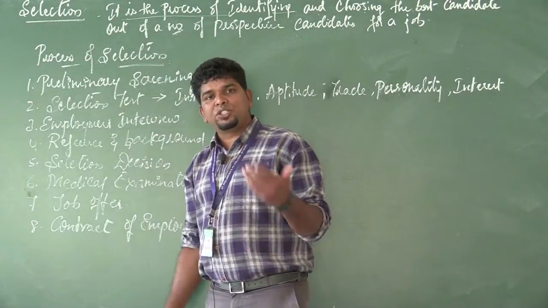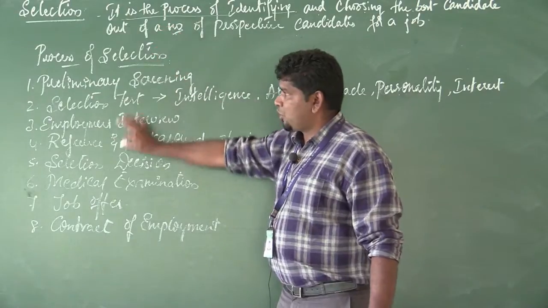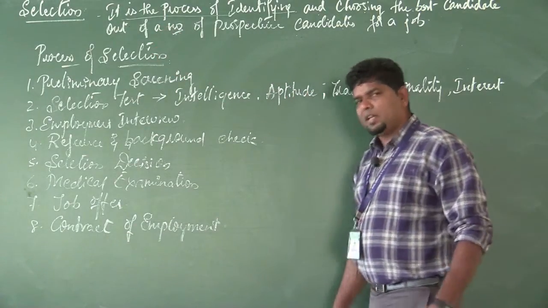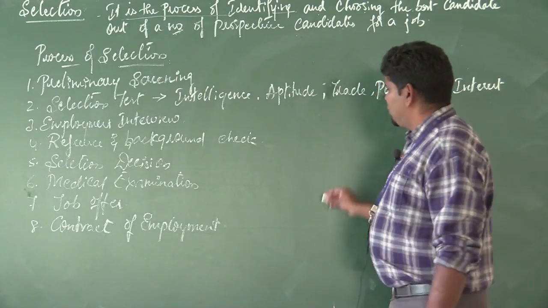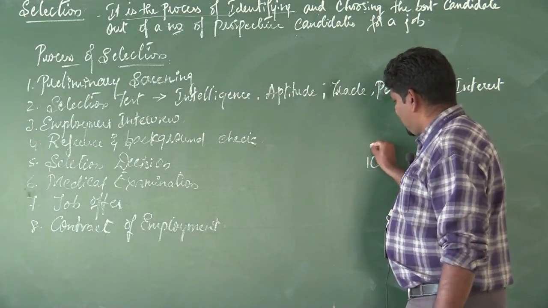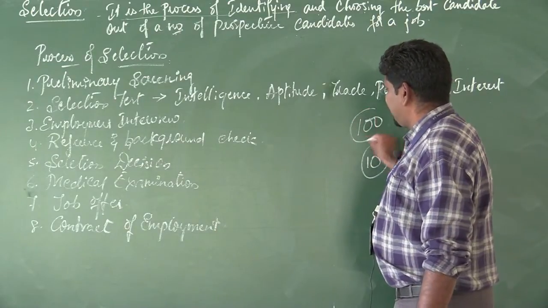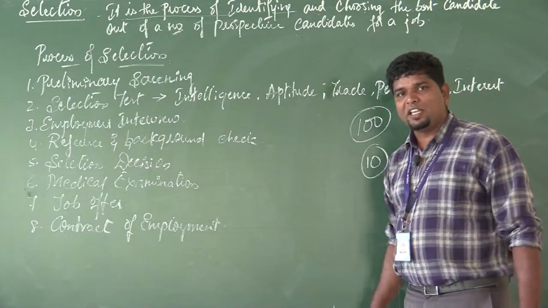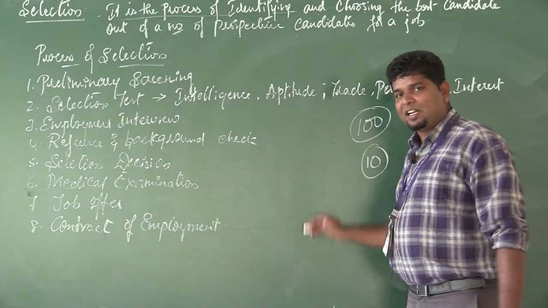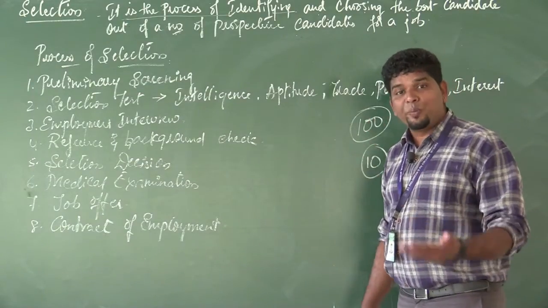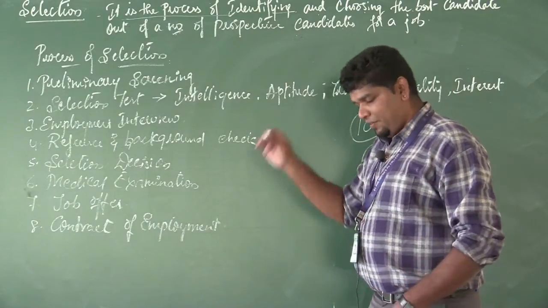So how to select? I have a process of selection. We'll see it one by one with an example. We have 10 posts, only 10 posts, but you have received 100 applications. So how to select? We'll go one by one.